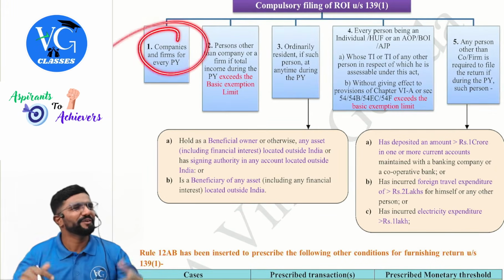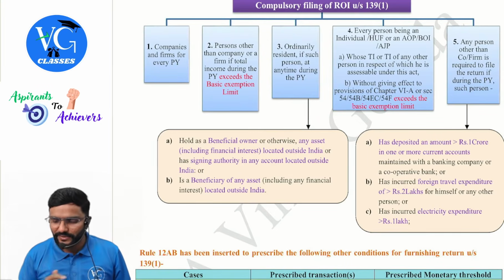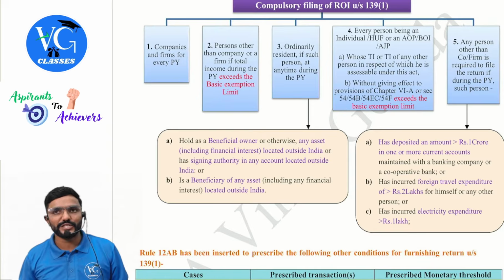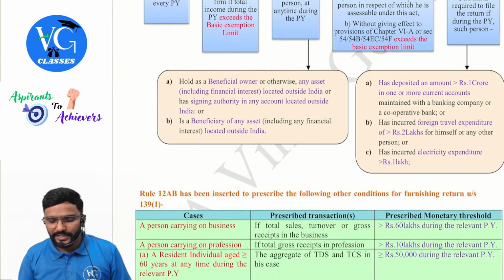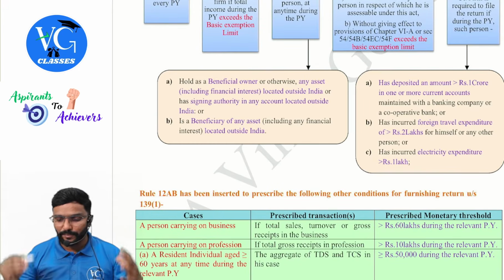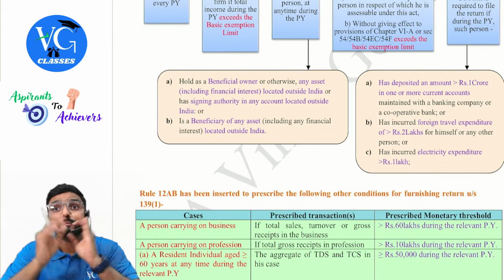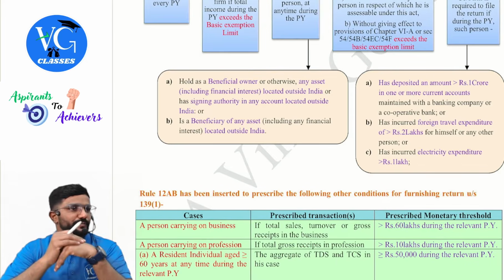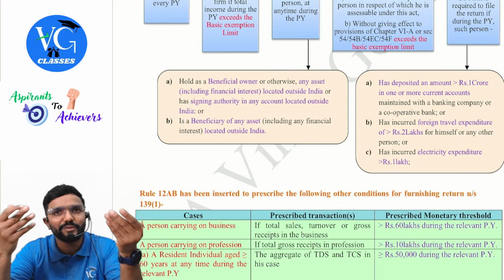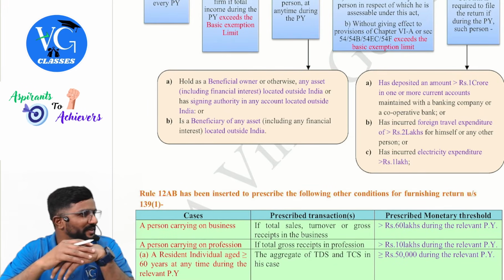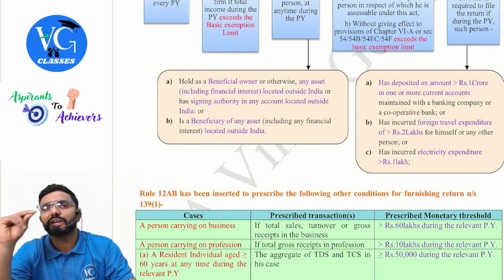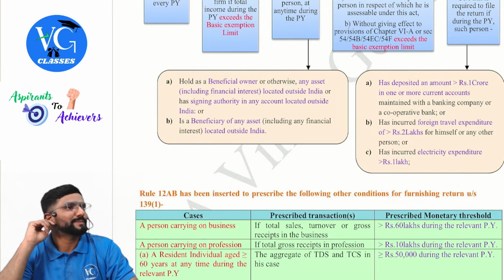Why? Because a company or firm is mandatorily, irrespective of their income, required to file the return of income. During the previous year, if such person has deposited an amount of more than 1 crore in one or more current accounts maintained with a banking company or cooperative bank. More than 1 crore into current account. Whatever amount you might be having in the current account is not directly your income, but still here they are not caring about your income. If you have deposited more than 1 crore into your current account, then you should file the returns mandatorily.